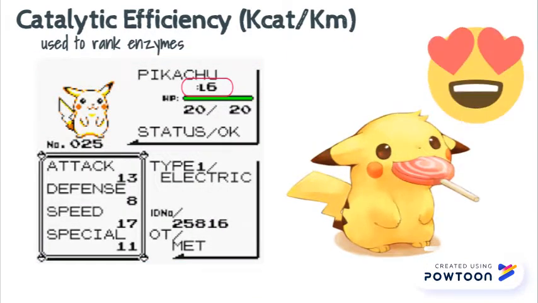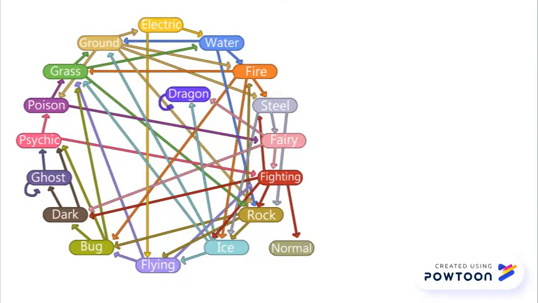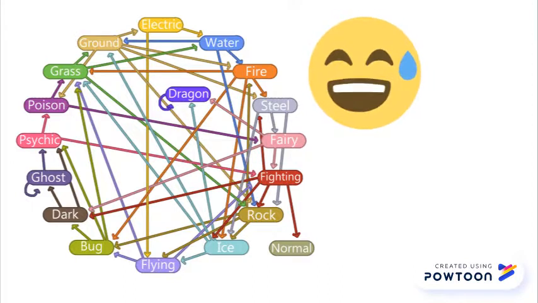By the way, this Pikachu is so cute. On a side note to Pokemon and efficiency, someone made an efficiency chart for all the Pokemon types and arranged them in this complicated circular diagram. That's pretty impressive, definitely worthy of an applause and a thumbs up.